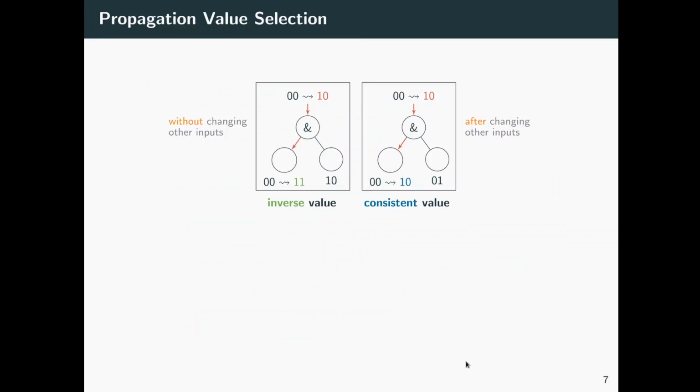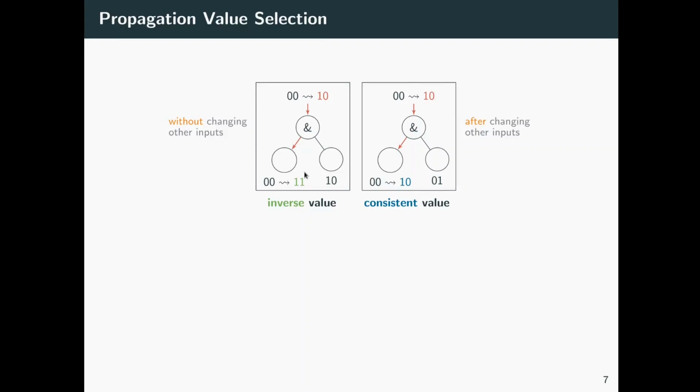Zooming in on value selection, we typically compute propagation values as inverse values. An inverse value for an operand is a value that allows to assume the target value immediately without changing the assignment of other operands. Computing inverse values, however, is not always possible, and in cases where it isn't, we apply a less strict notion that we refer to as consistent values. A consistent value is a value that allows to assume the target value eventually after changing the assignment of other inputs if necessary. As an example, consider a bitwise AND operation with current assignment 0 and target value 2, and assume that the right operand has value 2.